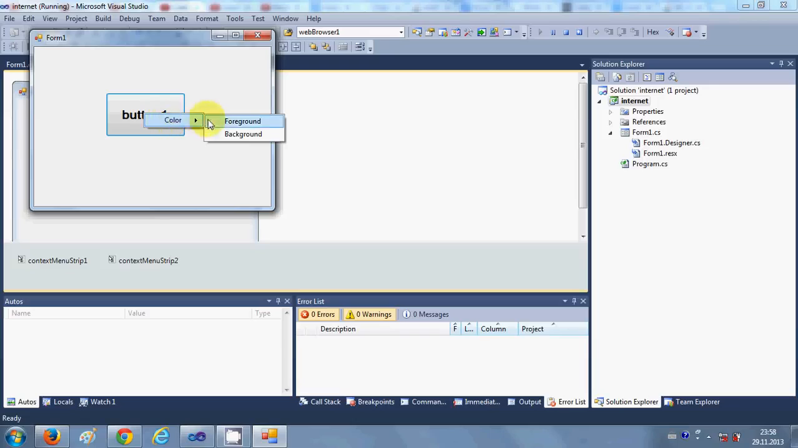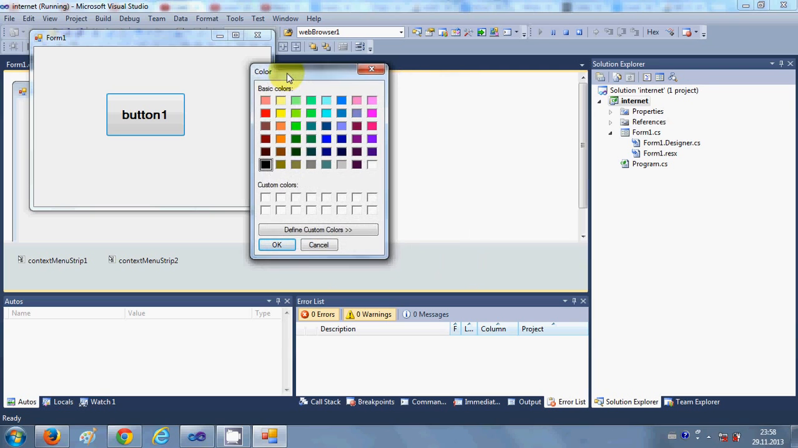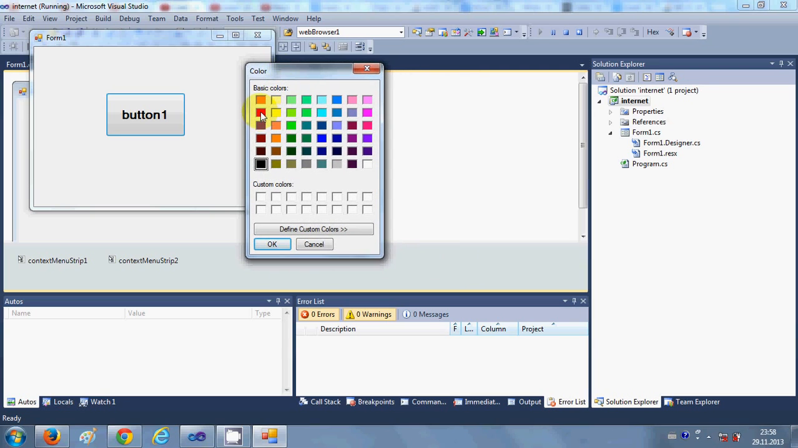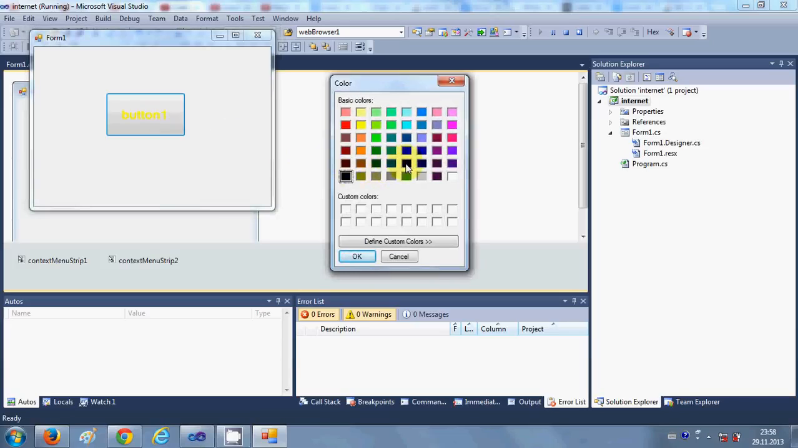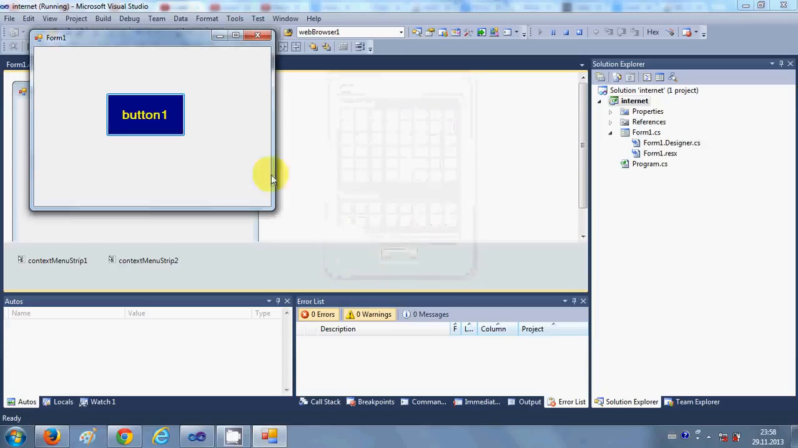Now let's run the program, and when I right click this button you will be able to see this Color, and when I choose Foreground it gives me this color dialog, and I can choose a color, for example red or yellow, and I click OK, and you can see the foreground of this button has changed to yellow. Once again I right click this button, go to Color and say I want to change the background, and let's change the background to this dark blue and click OK, and now you can see the background of this button has changed.